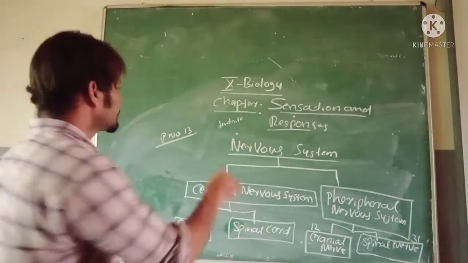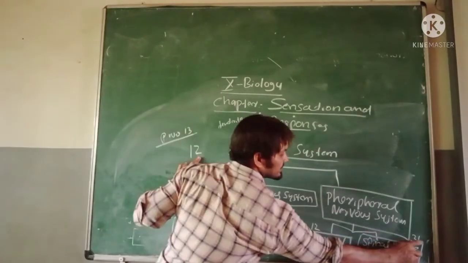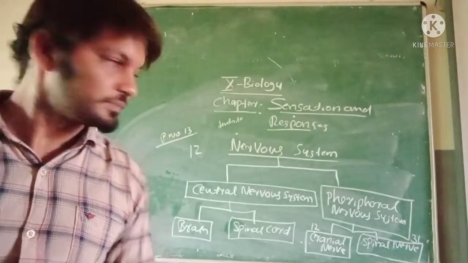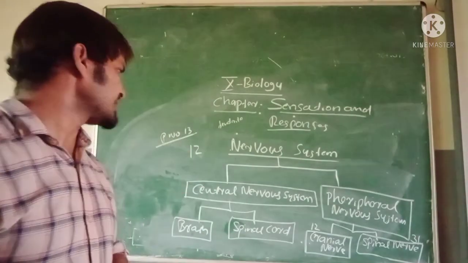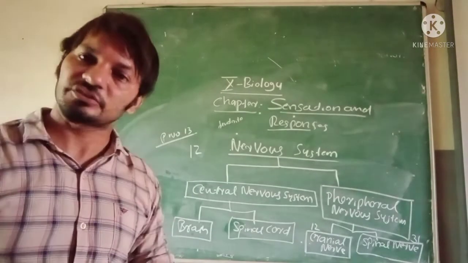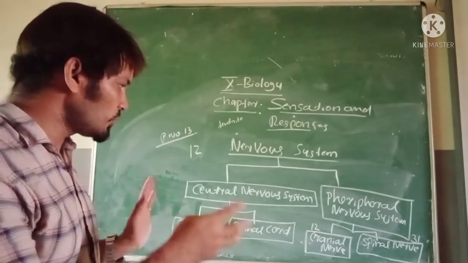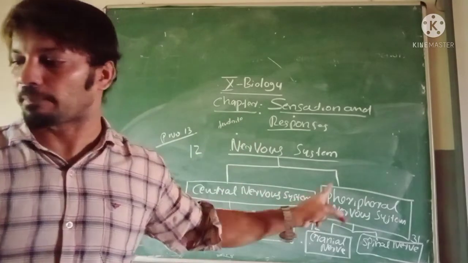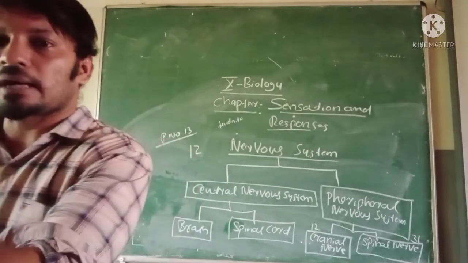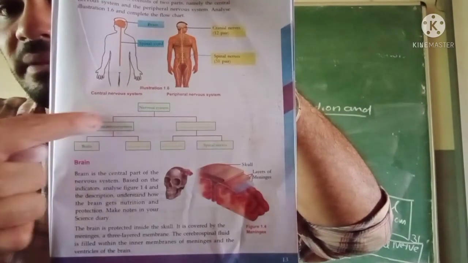I will give one clue. 12 pairs: 1 plus 2 is 3. And 31 pairs: remember the trick, okay. Are you understood? The nervous system has two types, the central nervous system and the peripheral nervous system. The central nervous system contains the brain and spinal cord, and the peripheral nervous system contains cranial nerves and spinal nerves. On page number 13 there is a chart. You have to complete it and send it to me through your notes. You see how to complete it.